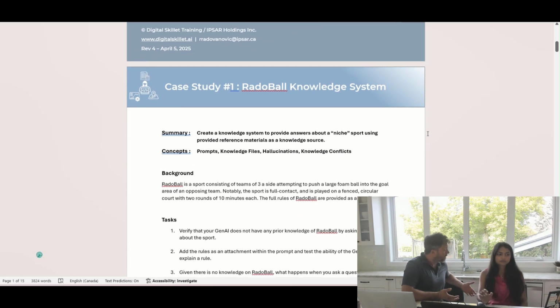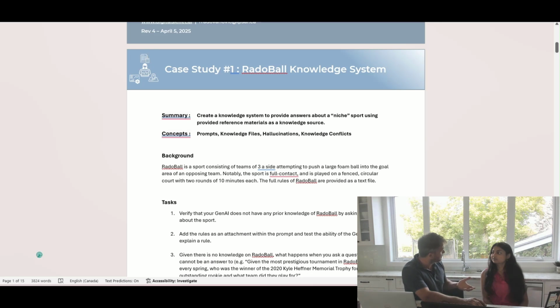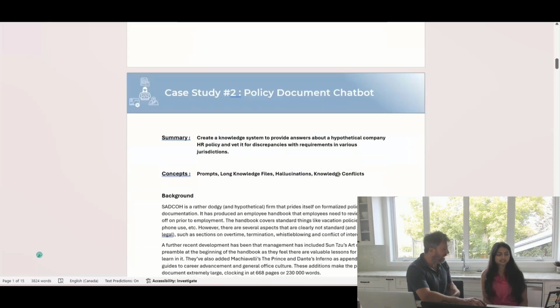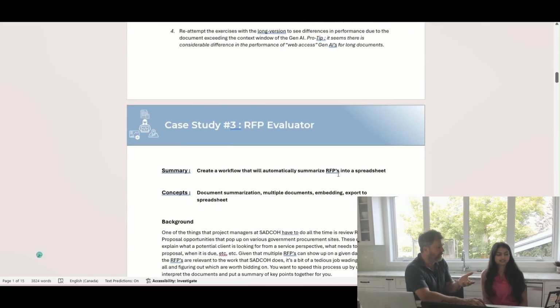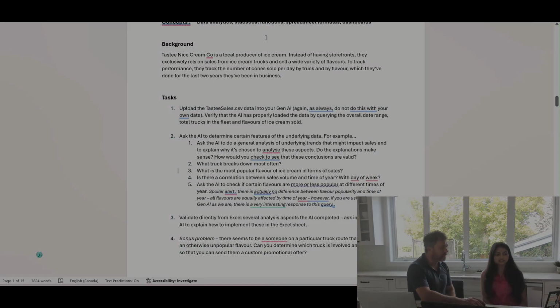And I guess an important thing to point out is, of course, we do these in-person sessions where we work through these practical examples of how do we interpret a policy document? How do we do data analytics? How do we generate images, et cetera? And as you pointed out, a big part of that is actually going through these case studies that we have. How do we evaluate an RFP? How do we analyze sales data? And behind all of these is simulated data that we've actually created for things like circle fitting,